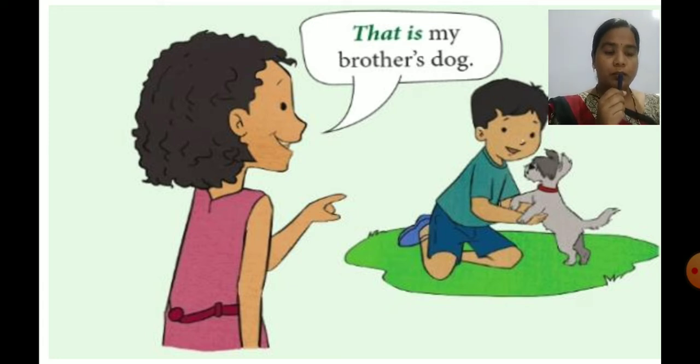Why is she using that is here? Because that dog is far away from her. Yes, that's why she is saying that is my brother's dog. The dog is far away from her. That's why she is saying that is my brother's dog.